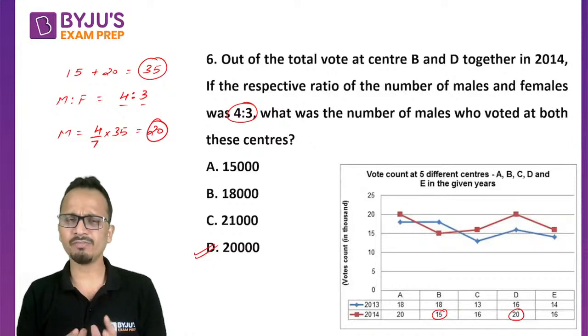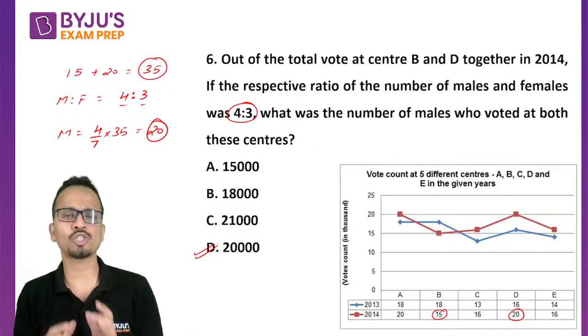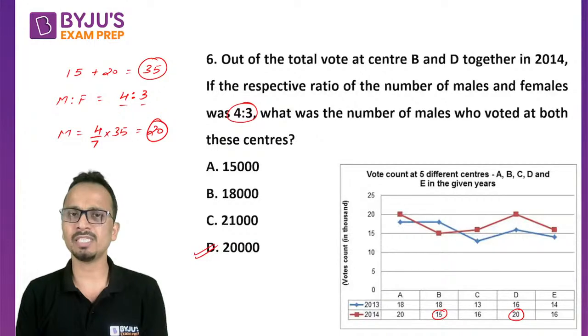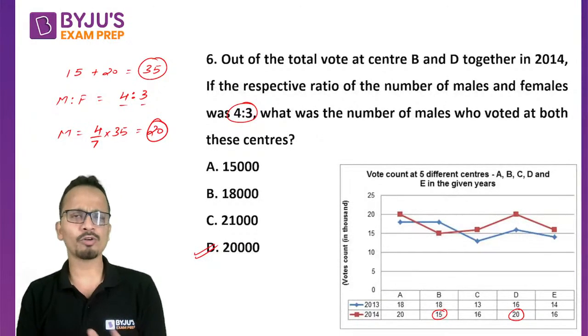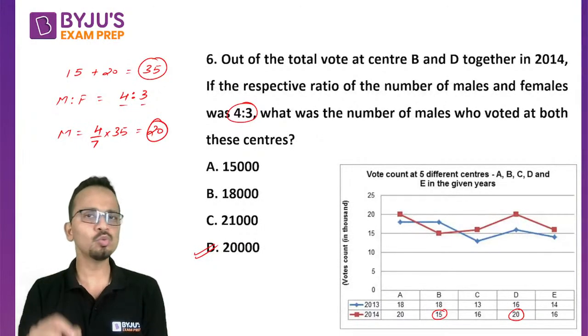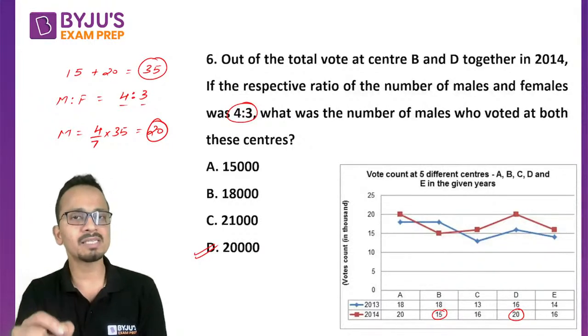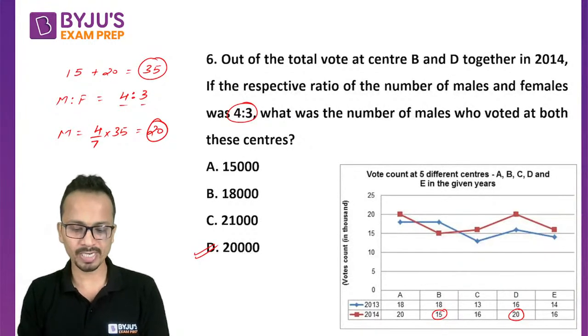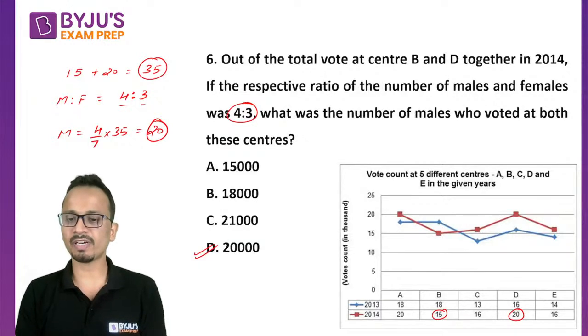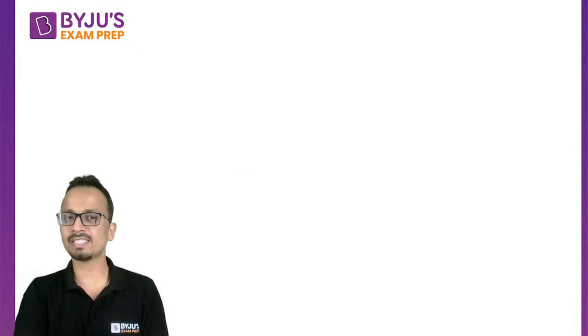Generally we see around 4 to 5 sets of data interpretation in the MHCT examination. Out of these 4 or 5 sets, definitely 2 sets will be of similar level of difficulty. So this was the first set. Now let's move on to the second set.